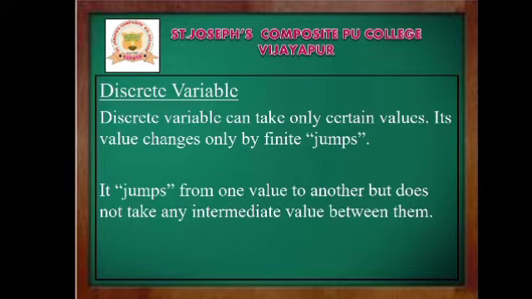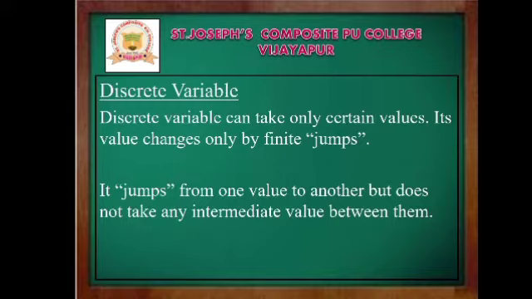Under the continuous variable, there is no restriction, and we can take infinite values. But the discrete variable is not like that. Its value jumps from one value to another but does not take any intermediate value between them.